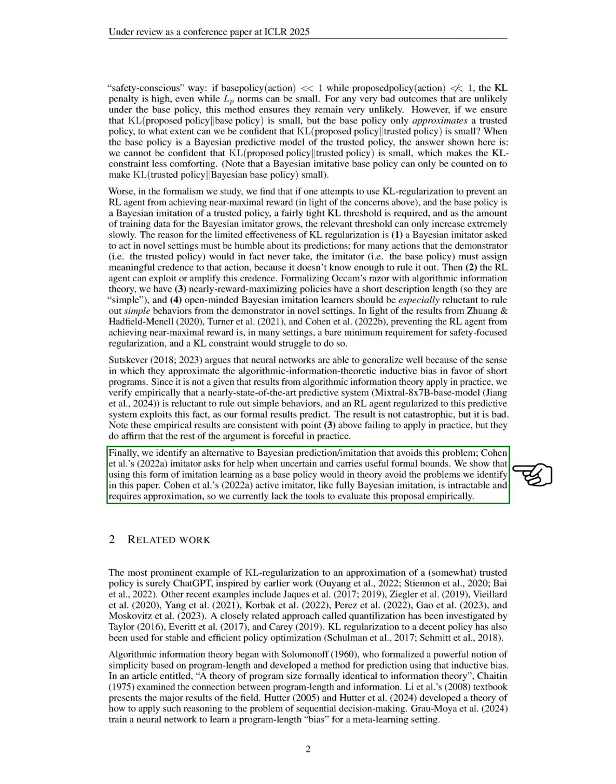We conclude by identifying an alternative to Bayesian imitation that could avoid these issues. This alternative involves an active imitator that seeks help when uncertain and has useful formal bounds. We theorize that using this form of imitation learning as a base policy could prevent the problems we have identified, although it remains intractable and requires approximation, limiting our ability to evaluate it empirically at this time.